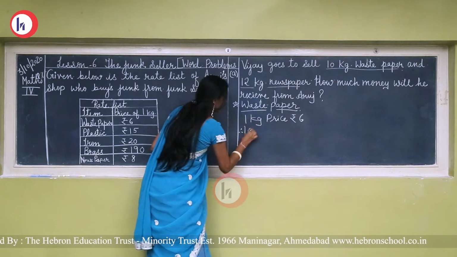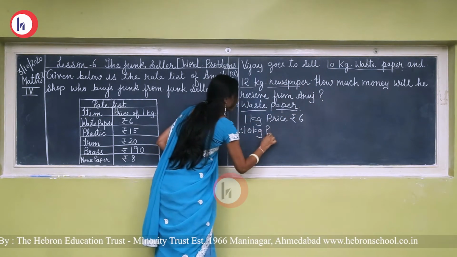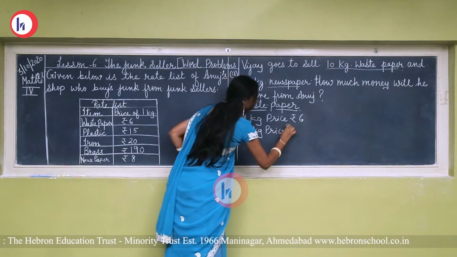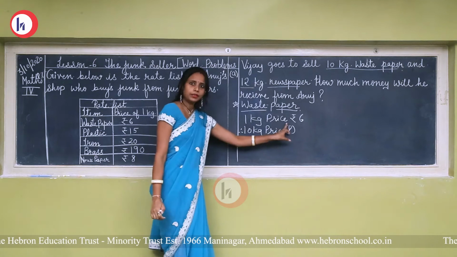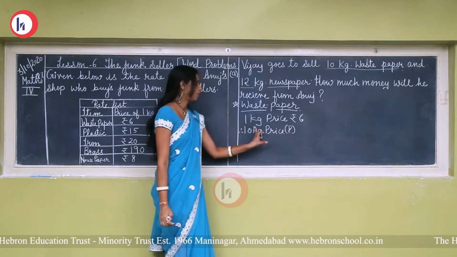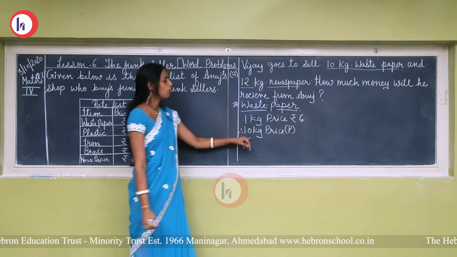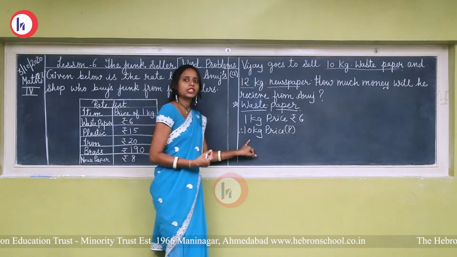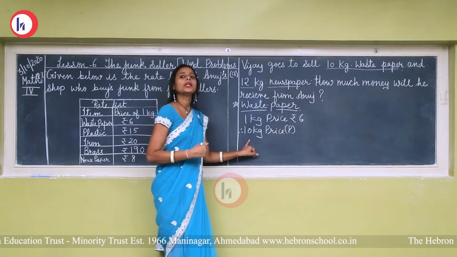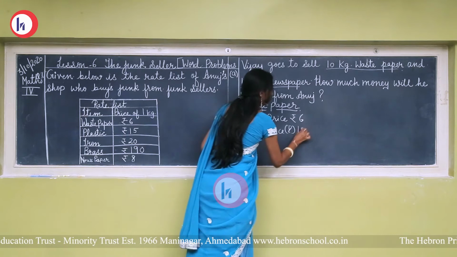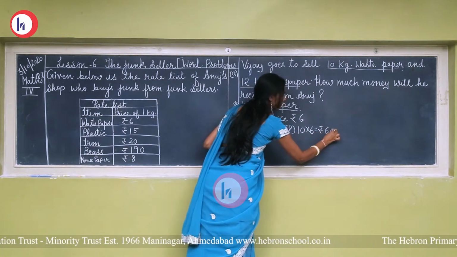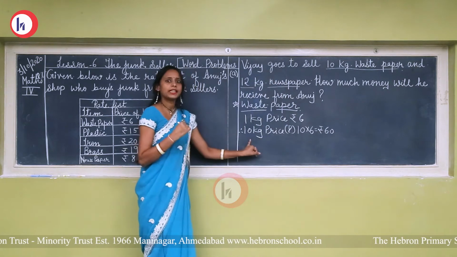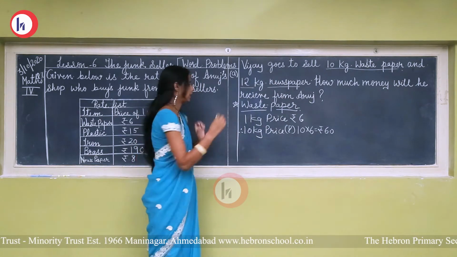So, 10 kg price, how much? What will we do here? Value of 1 kg is given, that is rupees 6, and value of more than 1, value of 10 kg we have to find out. So, we have to do multiplication here. 10 multiplied by 6, rupees 60. So, the price of the waste paper is rupees 60.